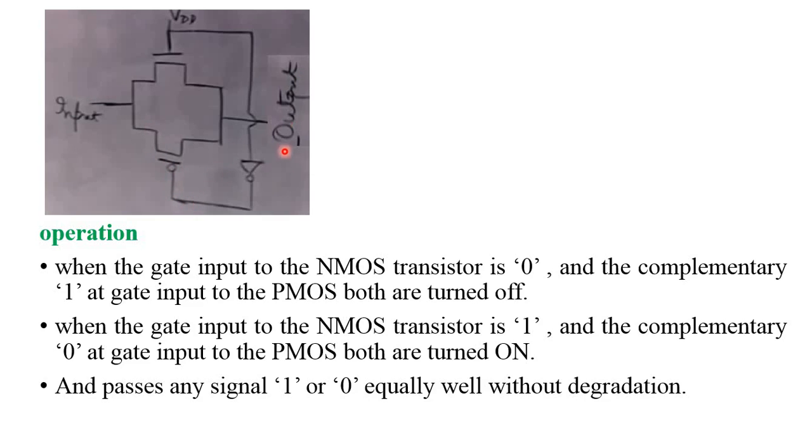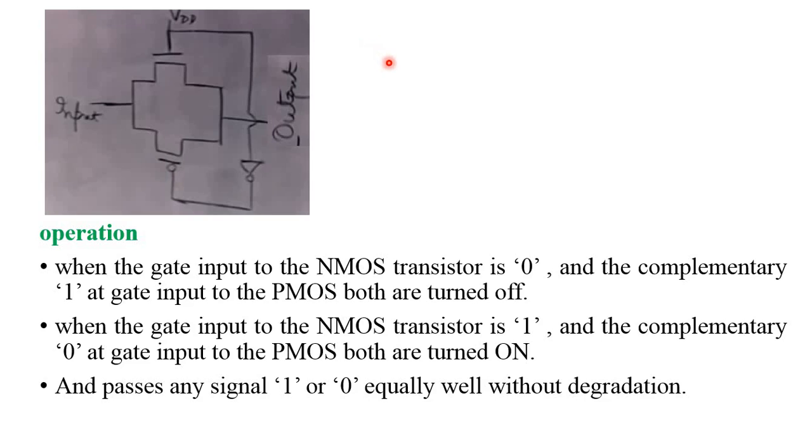In the NMOS transistor, if the gate voltage is high, the output is simply equal to the input. So the gate voltage is high, so the input is passed at the output. Input is passed completely at the output when the resistance is small. So resistance is small means then only the complete signal is passed at the output side.